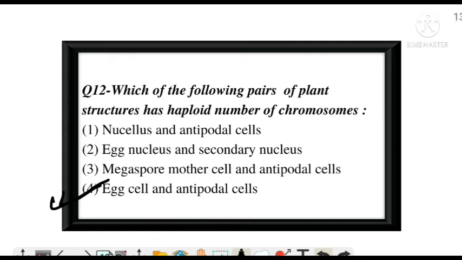Let's see. In nucellus, the ploidy level is 2n. In antipodal cell, it is haploid. In egg nucleus, it is 2n. In secondary nucleus, it is 2n. In megaspore mother cell, it is 2n. And in antipodal cell, it is n. Whereas egg cell and antipodal cell both contain the haploid number of chromosomes. Next question.